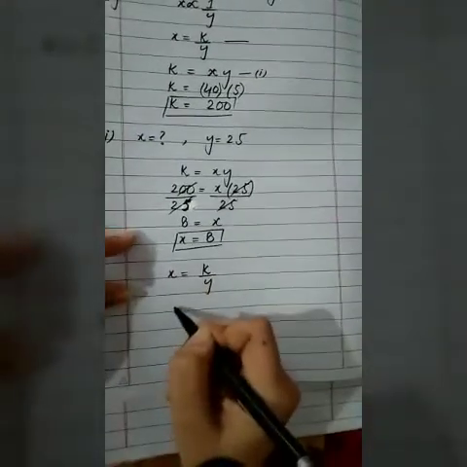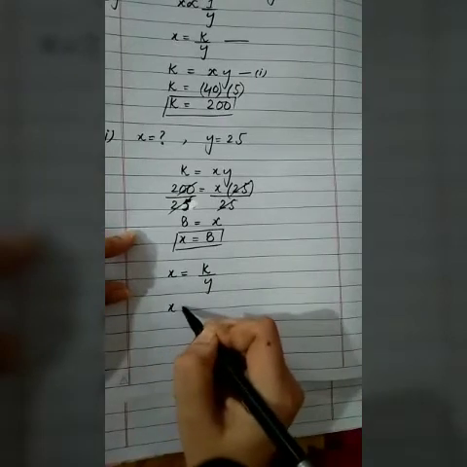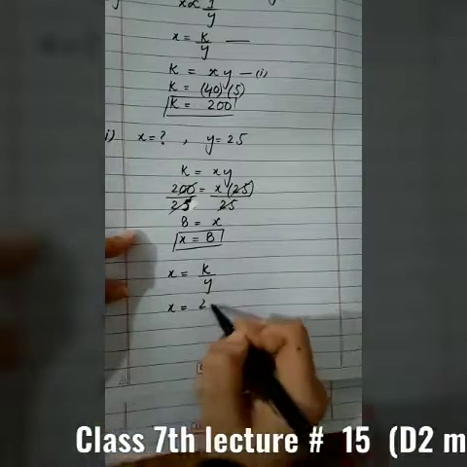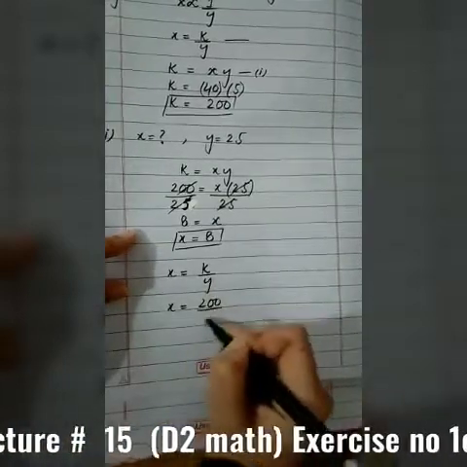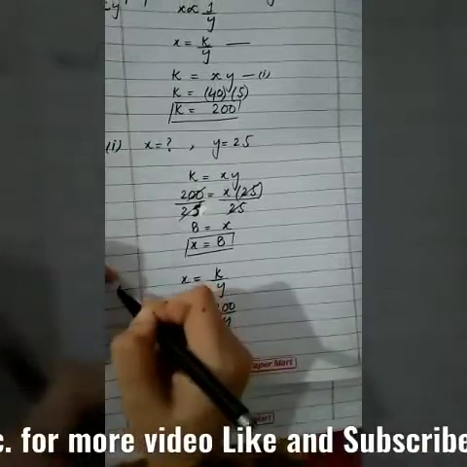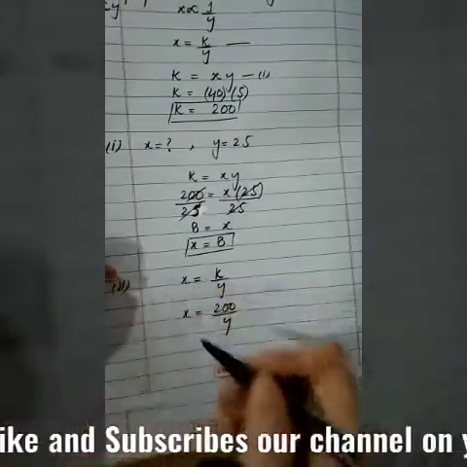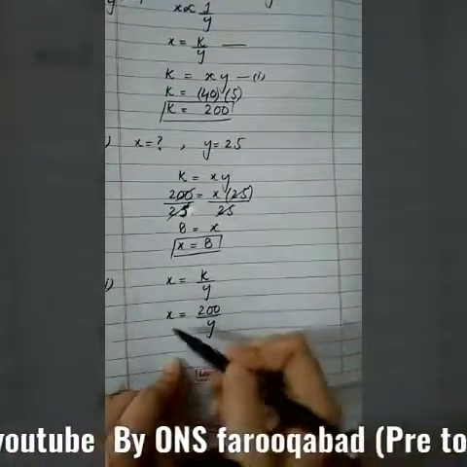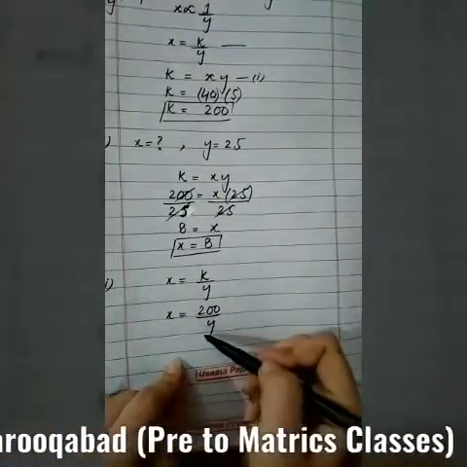So what is the k value? It's 200, so x is equal to 200 by y. This is the equation connecting x and y. This is the part 2 equation.